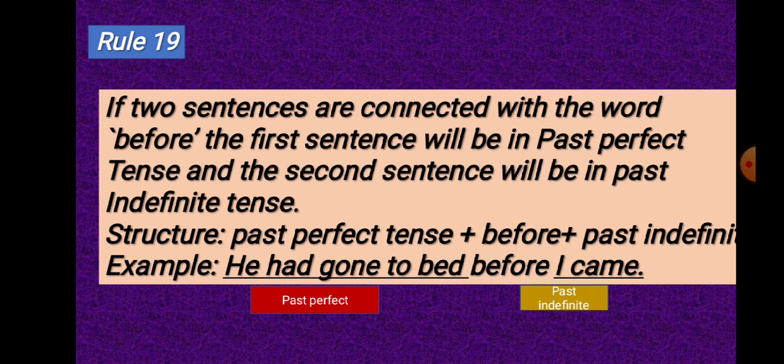If two sentences are connected with the word before, the first sentence will be in past perfect tense and the second sentence will be in past indefinite. This is quite opposite to the earlier one. You see the example, you see the structure: past perfect tense plus before plus past indefinite. You see the example, he had gone to bed before I came. You see, the first sentence has been written in past perfect and the second sentence has been written in past indefinite.